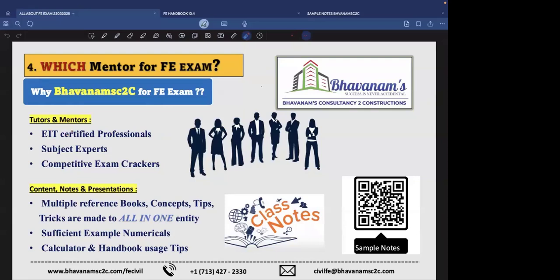I did my master's from IIT Madras in structural engineering, so I have a good grip over the subjects. You need not worry about the content we teach, and you can get your doubts clarified. You can be 100% assured of that. We are subject experts, and we cracked competitive exams in India. With India's population, if you crack a subject, it means we might be worthy persons.